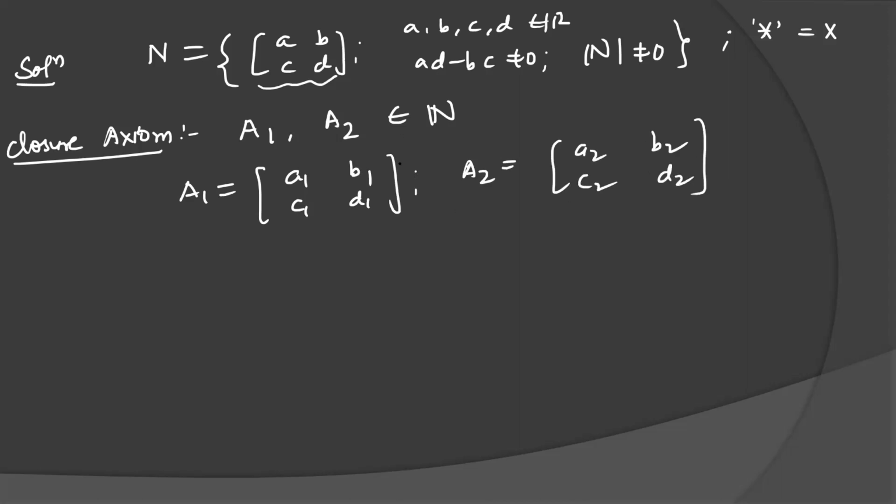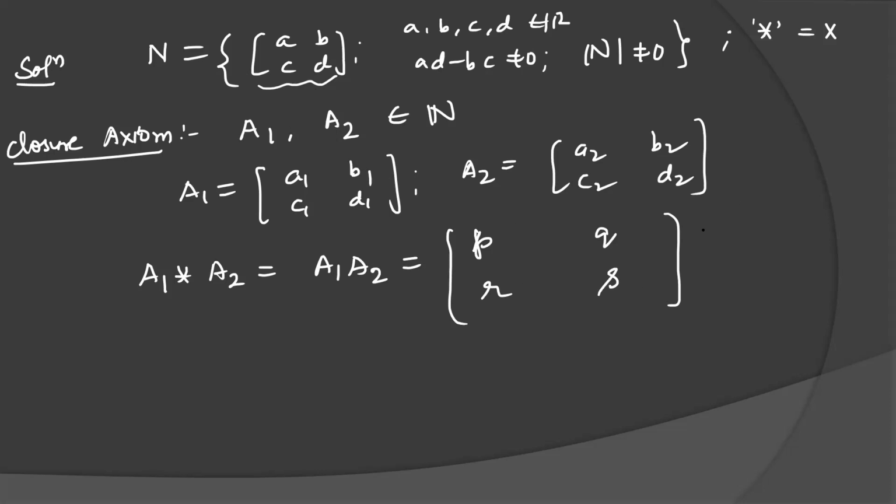Remember my point: N is the family of 2 cross 2 matrices, and A1, A2 are two particular elements of this family. Then if you check A1 star A2, meaning A1 multiplied by A2, you will get again a matrix, let's call it PQRS, and this will also belong to the family N.